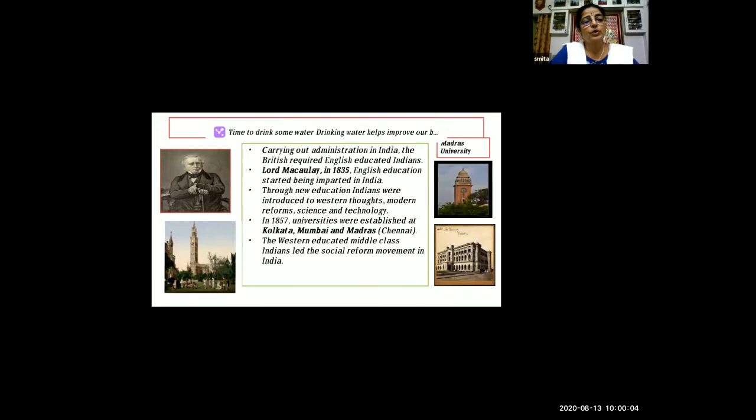Indians. So in that case, Lord Macaulay, in 1835, started English education being imparted to the Indians. Imparted means sharing, giving information, giving knowledge. So Indians also started getting education in English from 1835. Now through new education, Indians were introduced to Western thoughts, modern reforms, science and technology.